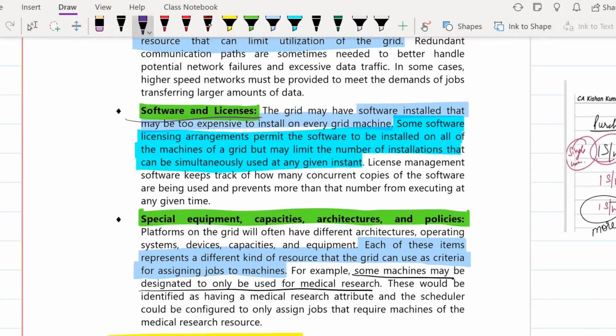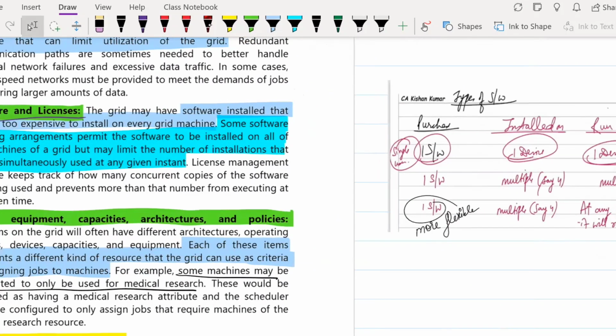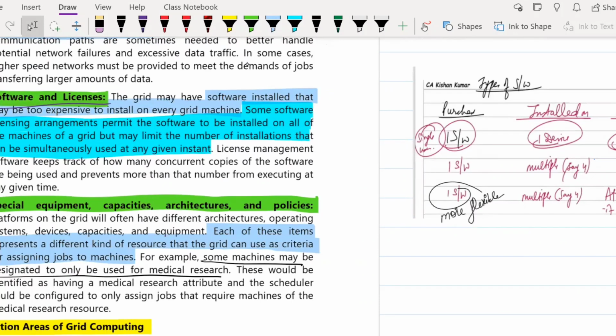Okay, next is softwares and licenses. Here what they tell you is, suppose you have three kinds of software. You first purchase a software, then you install it, and then you run it on your computer. The one software that you have purchased right now can only be installed on one device, and it can only be run on that same device on which it was installed. This is one kind.